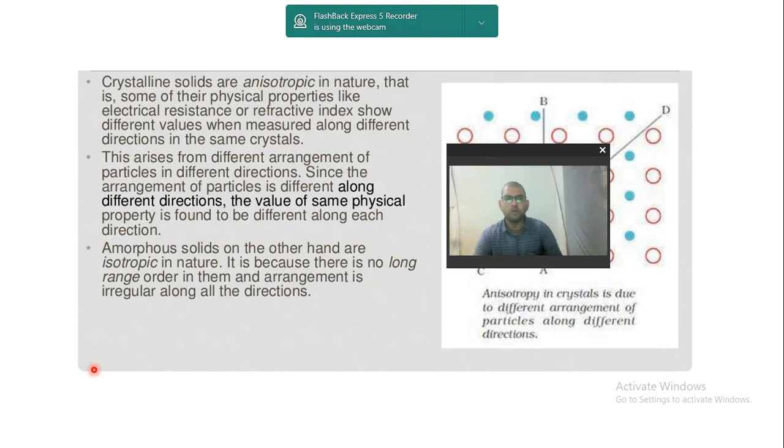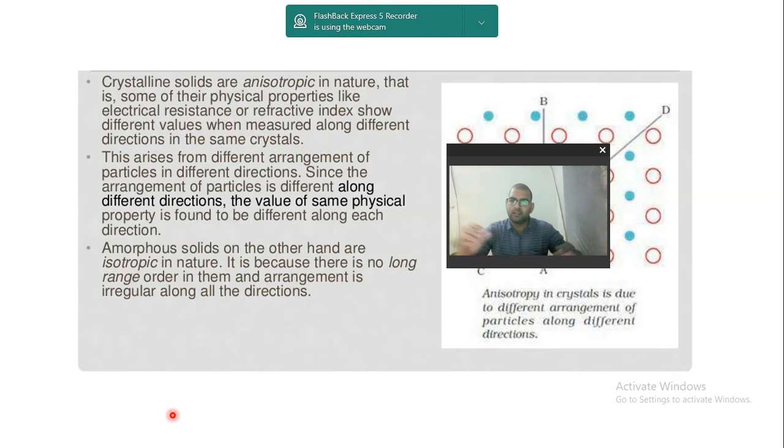So crystalline solids are anisotropic in nature, that is, some of their physical properties like electrical resistance or refractive index show different values when measured along different directions. But amorphous solids are isotropic in nature. Amorphous solids, on the other hand, are isotropic in nature. It is because there is no long range order.